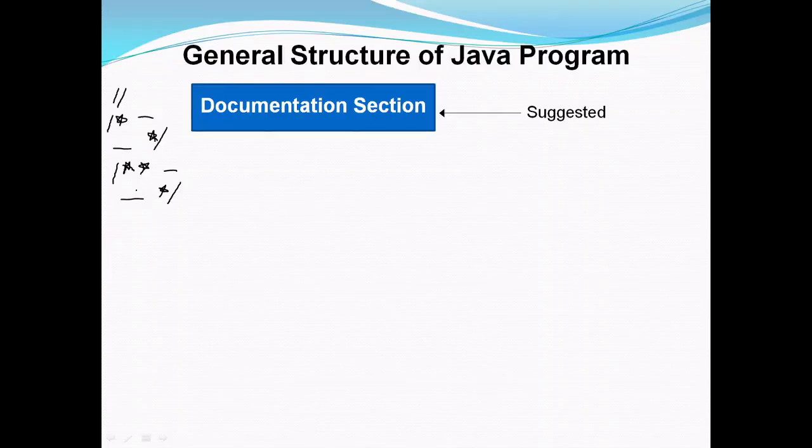it is automatically generated. So the documentation section, as I have told you, is a suggested section, meaning it is not necessary in your program, but it is suggested that you should include it, which simply explains about your program, who is the author of the program, and why the program or the algorithm has been written. So that is the first part in the Java program, the documentation section.